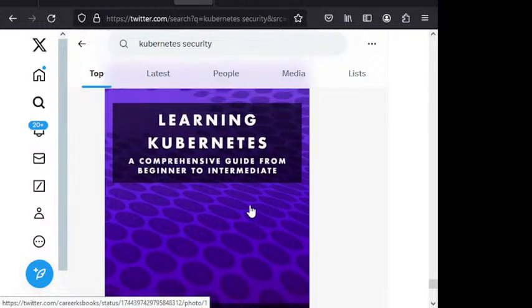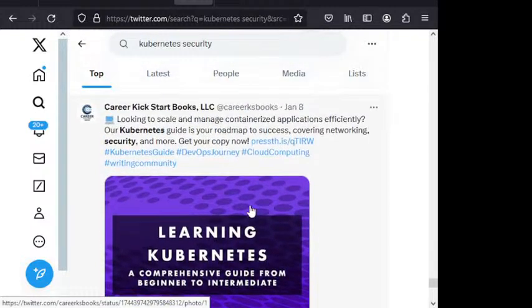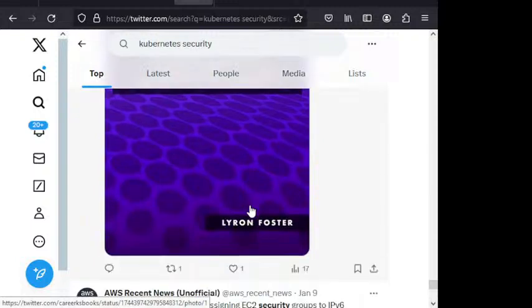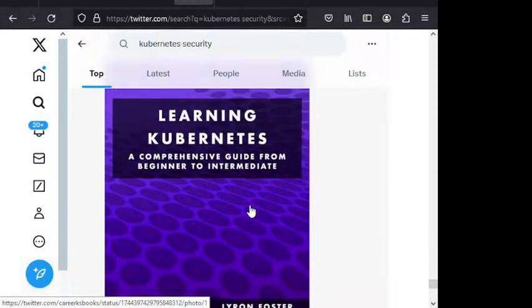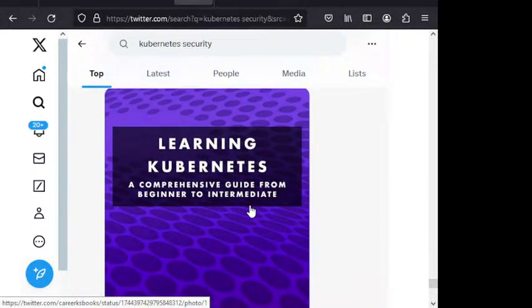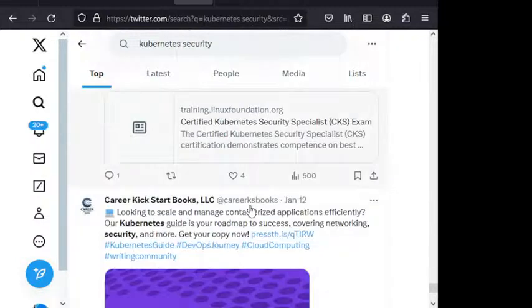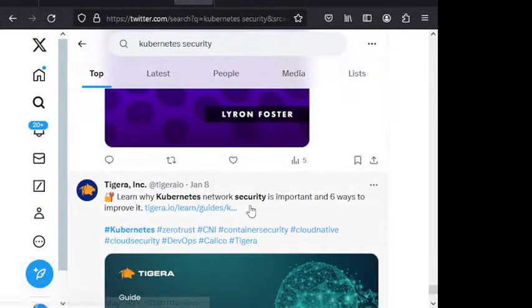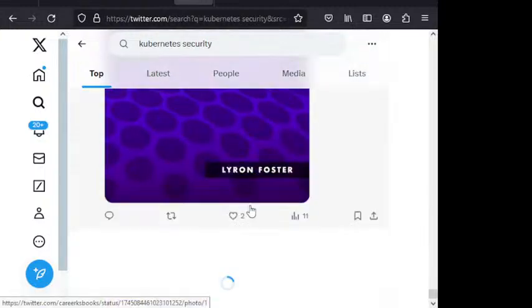Learning Kubernetes. It's for a book, right? By, I think, LaRon Foster. I don't know who this person is, and I've never actually pursued the book. But this one comes out once a day. I think that's reasonable. I've seen it a couple times. It's caught my eye, it's a kind of cool graphic here. But like I said, once a day, right? Oh, okay, maybe more than once a day.